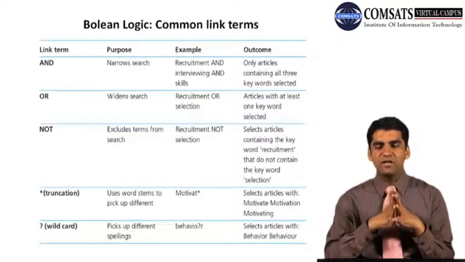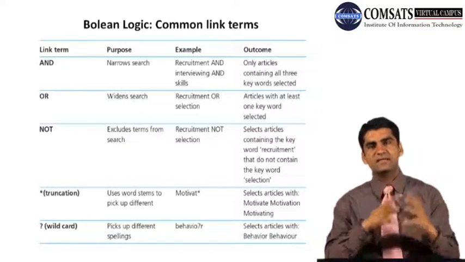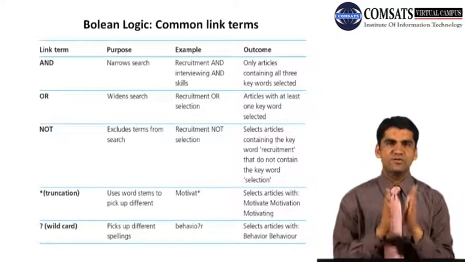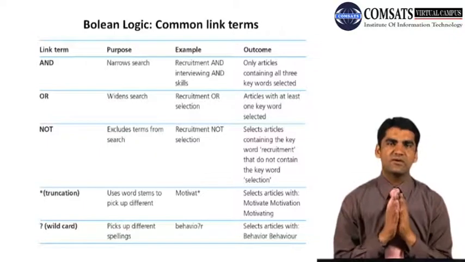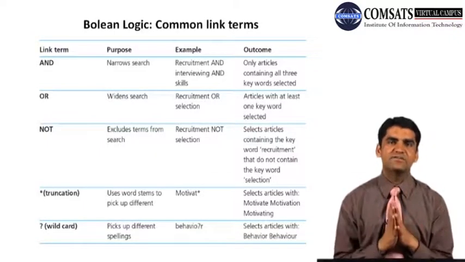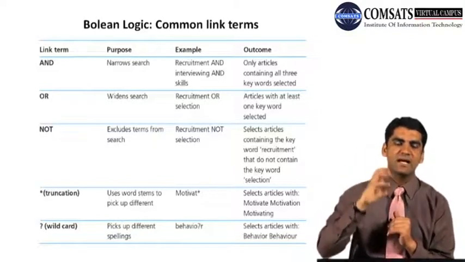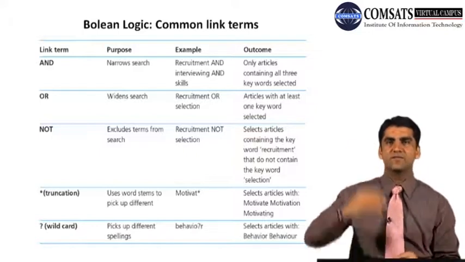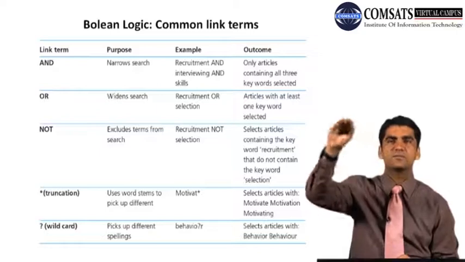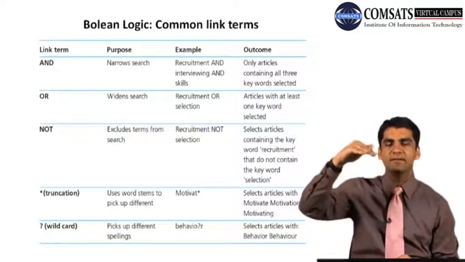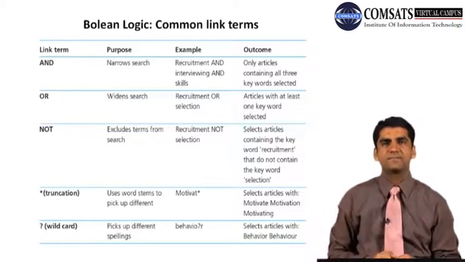So the outcome will be that only articles containing all three keywords will be selected from that particular database. If you are talking about ISI Web of Knowledge or Science Direct or Elsevier, so for example in Elsevier you go to the search, you click advanced search, and in advanced search you find these link terms, and you find various places where you can write terms. So you can write recruitment, you can say 'and', you can write interviewing, then you can say 'and' and then you can write skill.